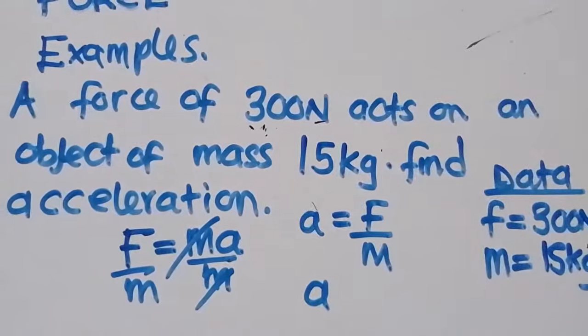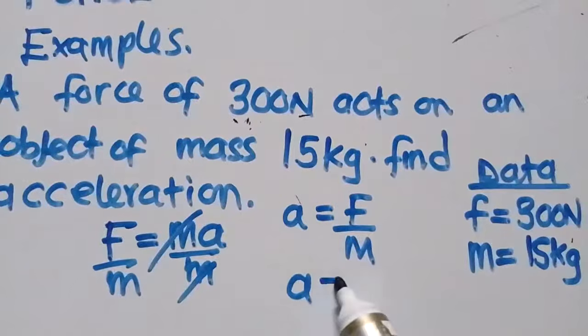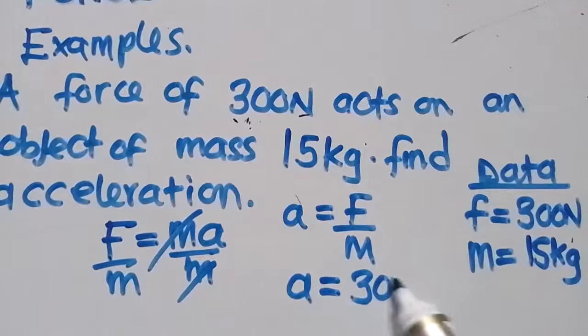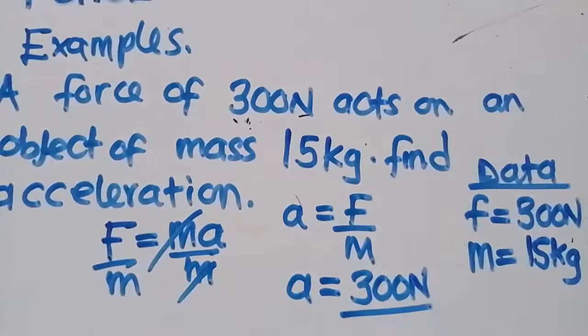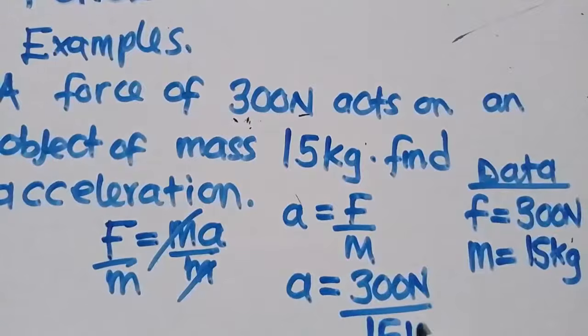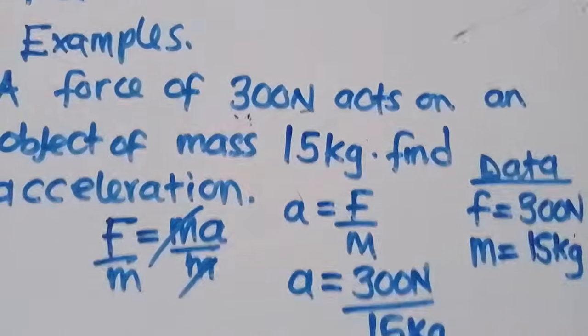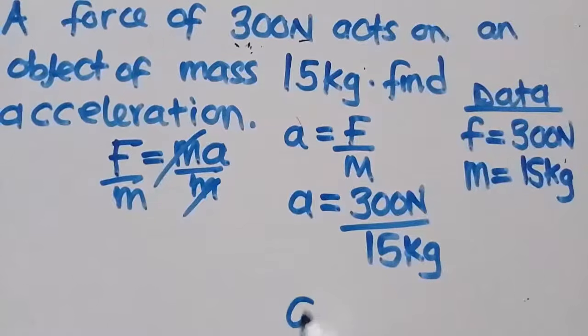This is the data which I'm given. So I just need to substitute there. What is the force? 300 newtons over what is the mass? 15 kg. Like this. I do this. Then I just work out the answer.